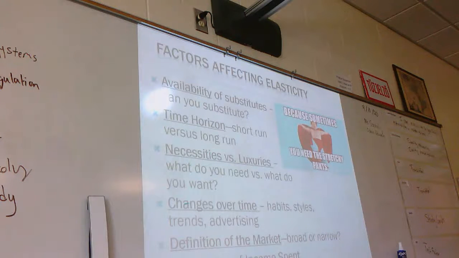That's just looking at how our demand for things change over time. So if you look at Pokemon cards, that's a good example for this. I don't know if y'all ever played with those or Yu-Gi-Oh cards or whatever. Businesses used to be able to charge a lot of money for these because the demand was so high for them. However, as the demand changed over time, they had to lower down the prices because not as many people wanted them.